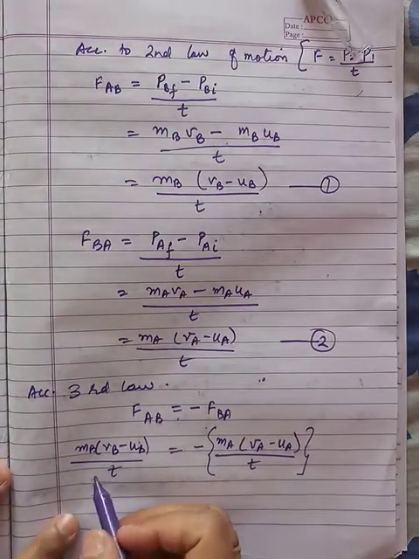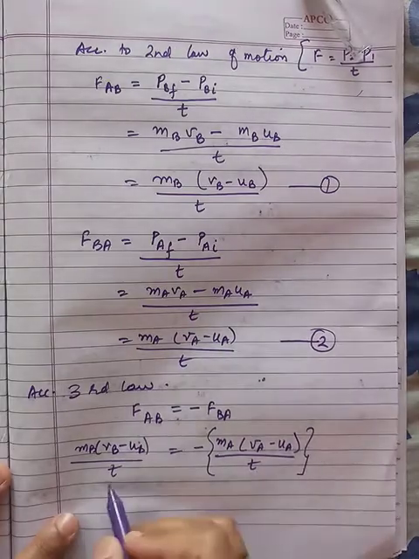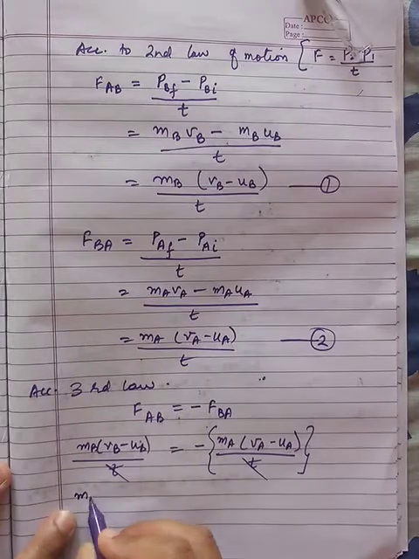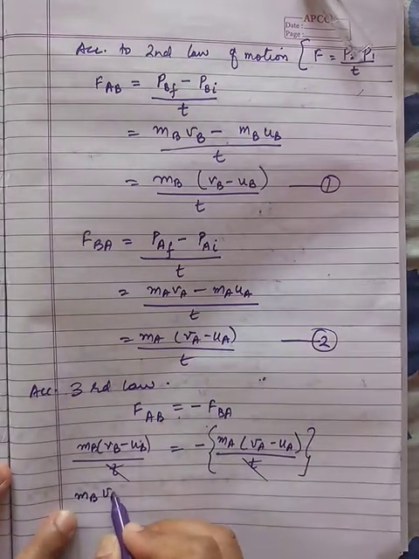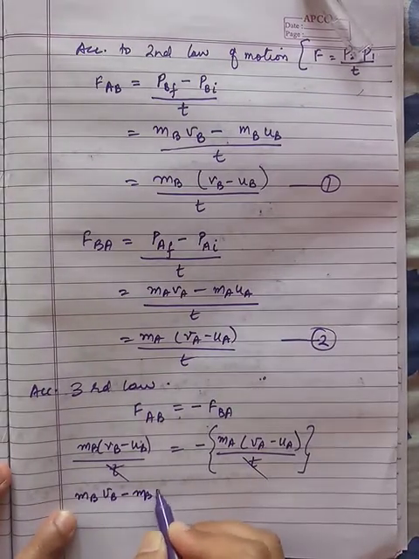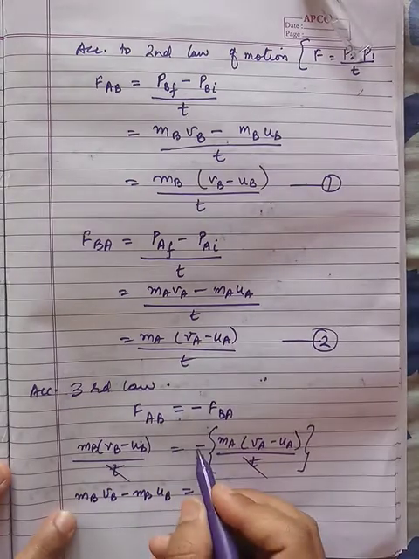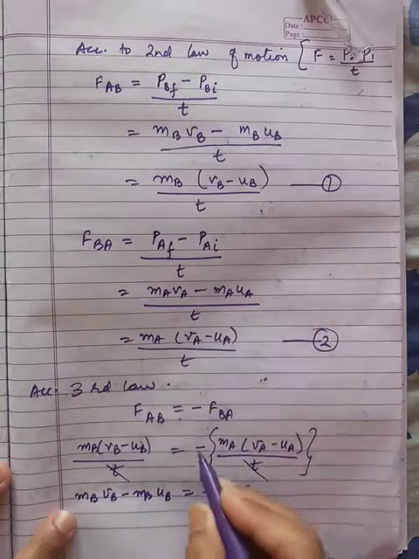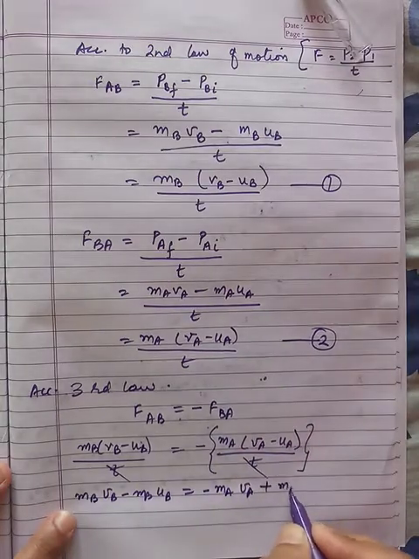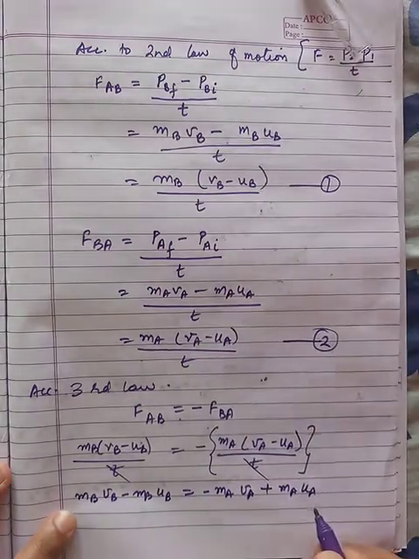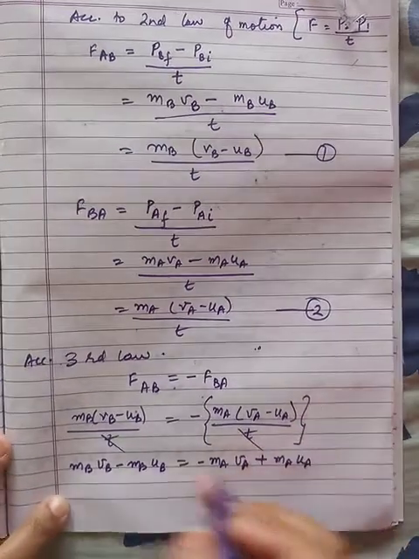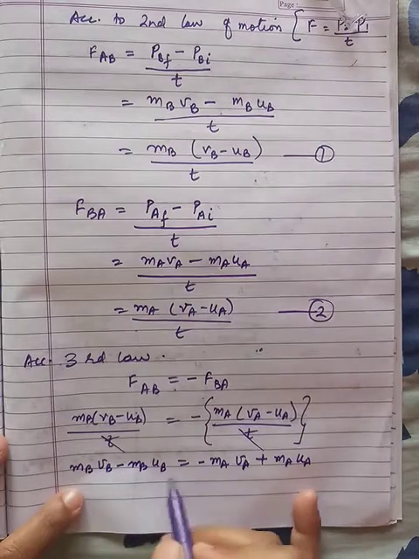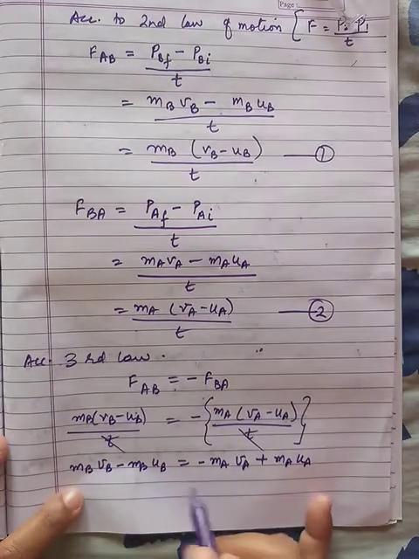Now T is common on both sides, so that will be cancelled out. So I will write MBVB minus MBUB is equal to minus MAVA plus MAUA, once the negative sign is consumed. Now in the last step, I will make it all positive.